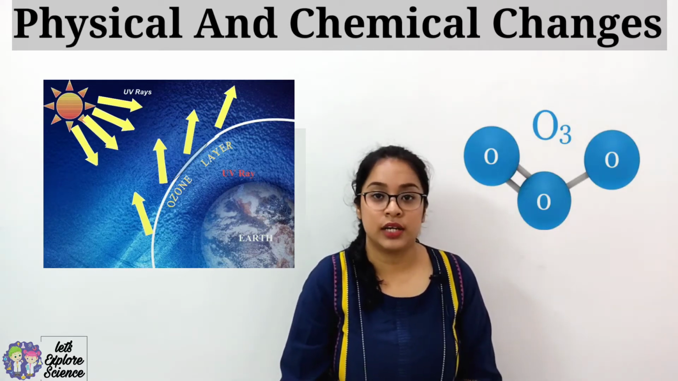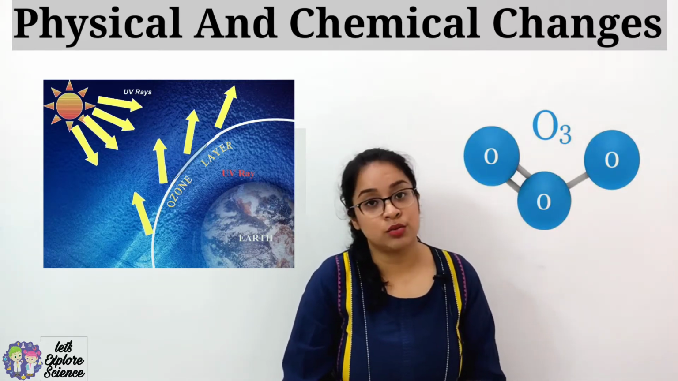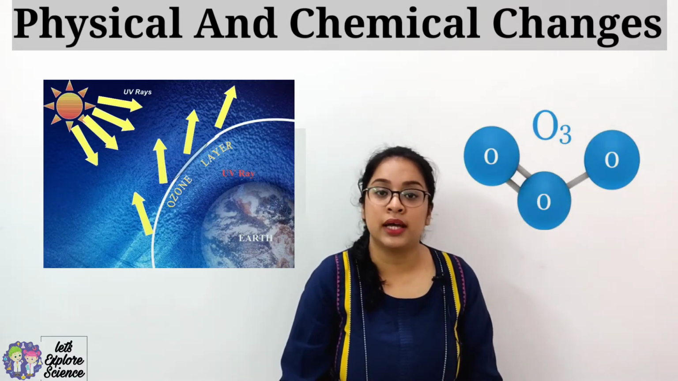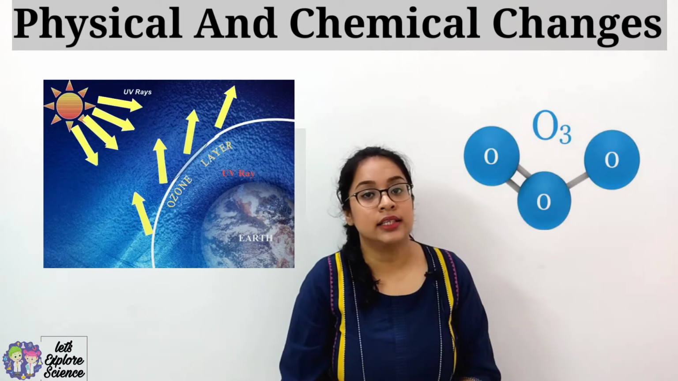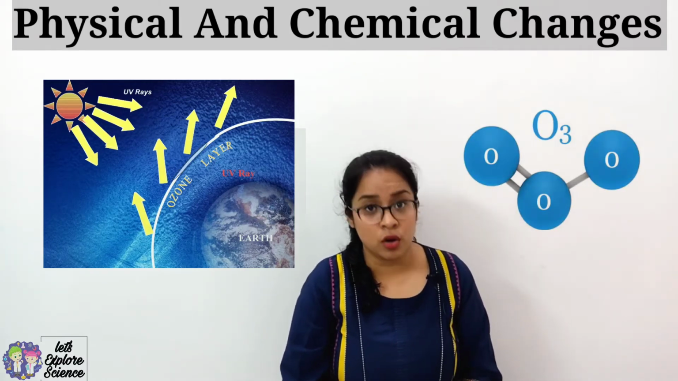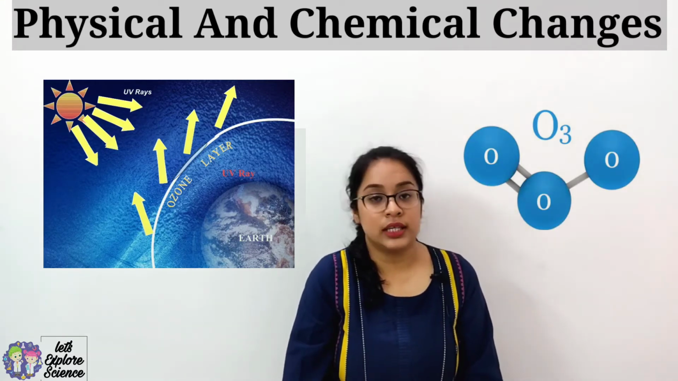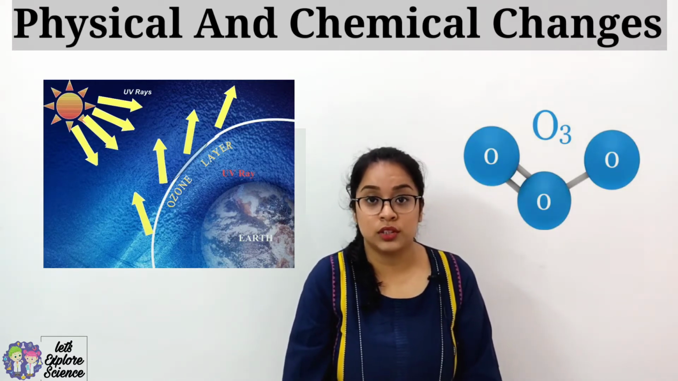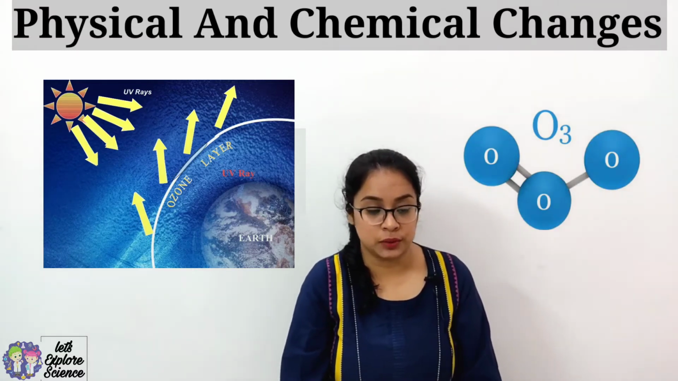When ultraviolet rays enter the earth's surface, they react with the ozone layer and break it down. That means the ozone layer absorbs the ultraviolet rays and gets broken down into O2, that is molecular oxygen. You will be able to see the reaction here. Now this O3, that is the ozone layer, is very important because it protects the earth from the ultraviolet radiation.